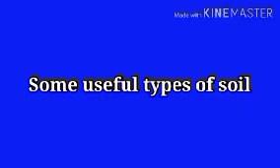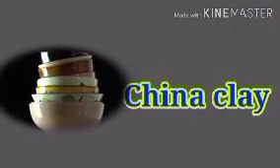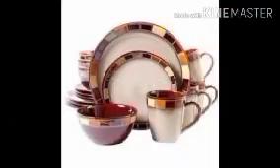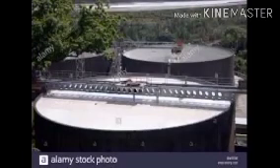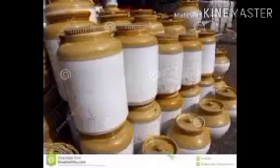Some useful types of soil. First, China clay, or kaolin. It is white in color. It is used to make crockery, bathroom tiles, tanks, laboratory apparatus, jars, etc.